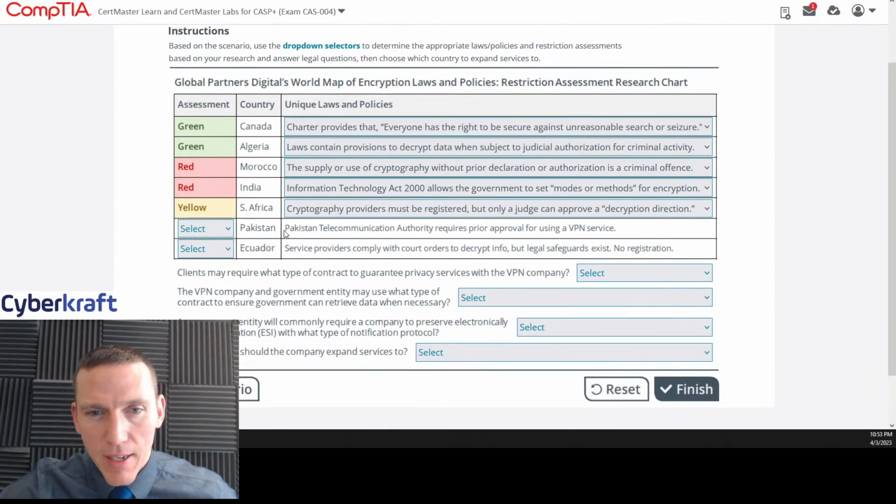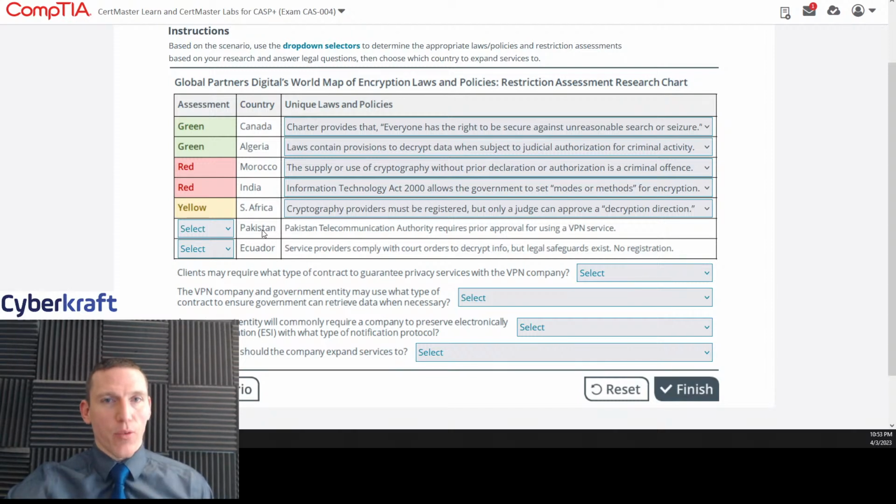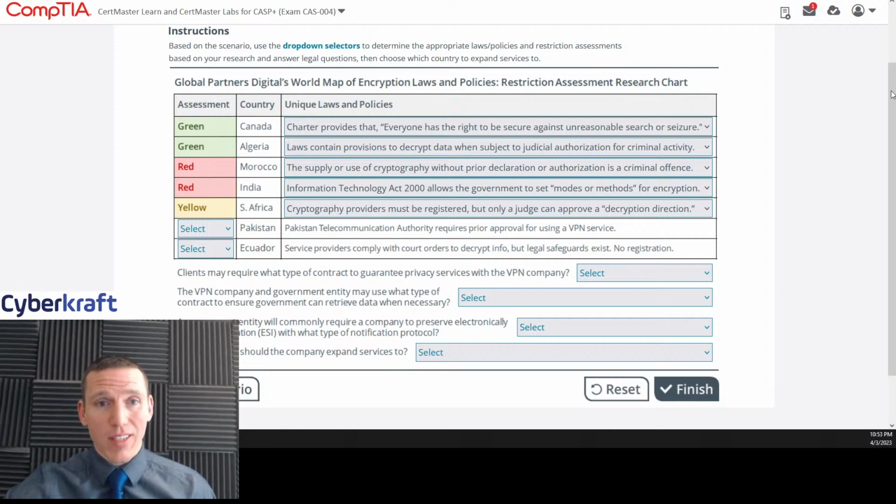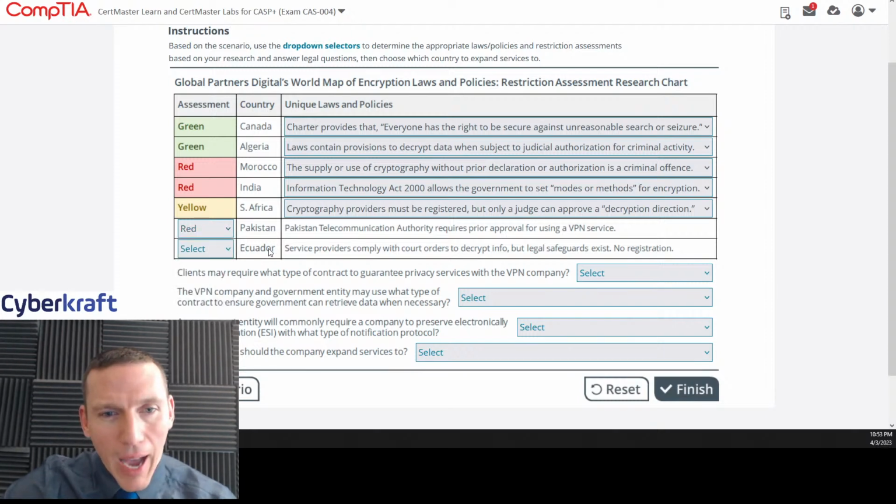Okay, Pakistan. Now we have the unique law, so that's going to give us a clue as to what the assessment is. Pakistan, I can tell you, has very restrictive laws, so I can assume this is going to be very restrictive. Pakistan Telecommunication Authority requires prior approval for using a VPN service. Yeah, the government really likes to restrict access and control what their citizens can view. Just from my knowledge of Pakistan, it's going to be red. I don't know about Ecuador, though. I don't think I've ever had to think about Ecuador, but let's see if we can figure it out based on the unique law or policy.